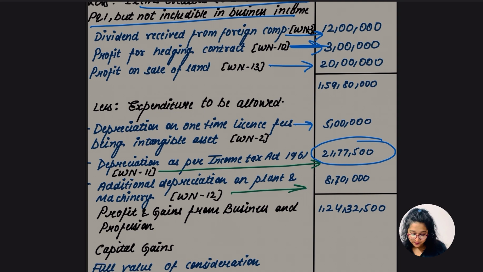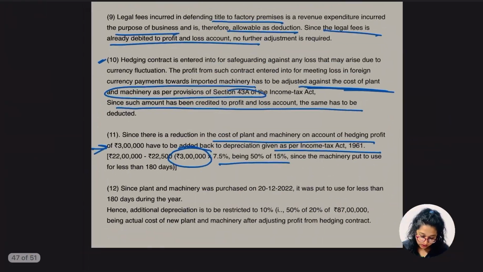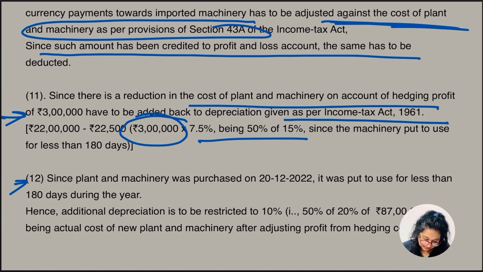There was no confusion now. Okay, so let's go for the additional depreciation now. As we know, we haven't taken any additional depreciation in the question, so we have to compute this additional depreciation. The working note 12 says, since the plant and machinery was purchased and put to use in December 2022, it was used for less than 180 days. And we know the rate of additional depreciation is going to be 20%, right? As it is used for less than 180 days, what is going to be the rate? 50% of 20%, which is going to be 10%, right?